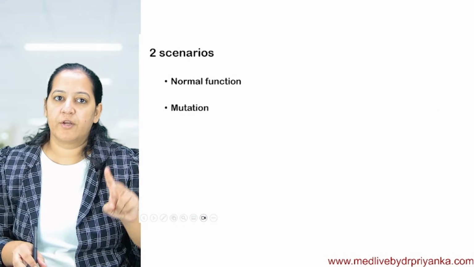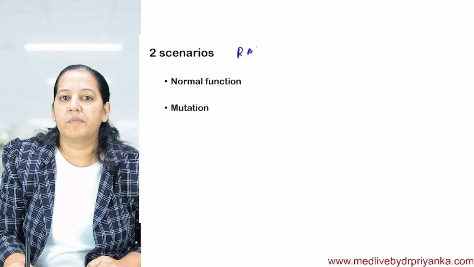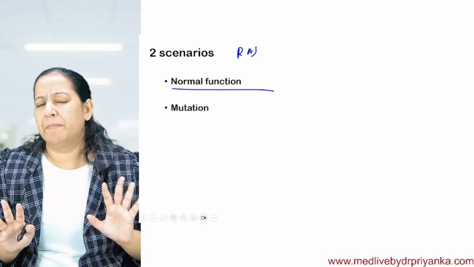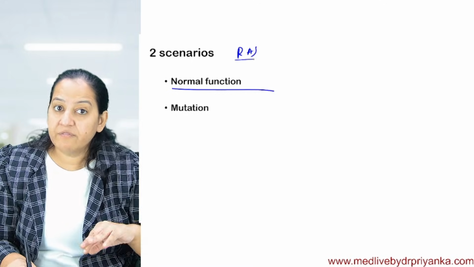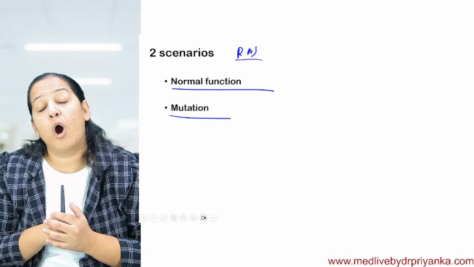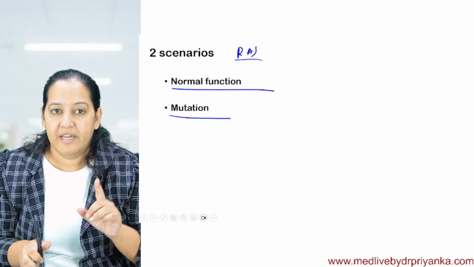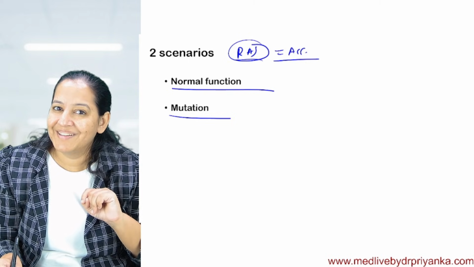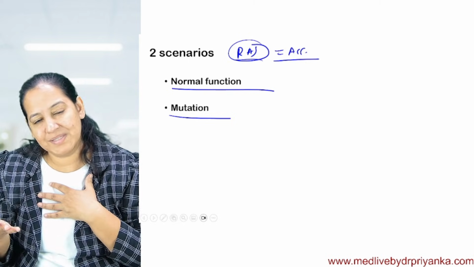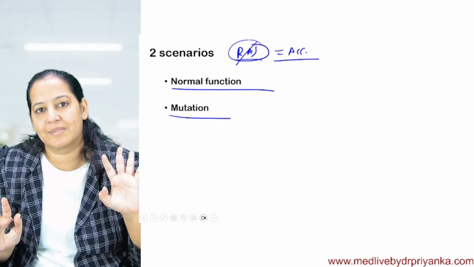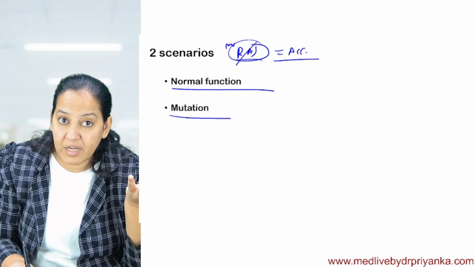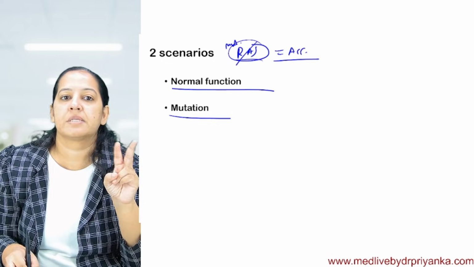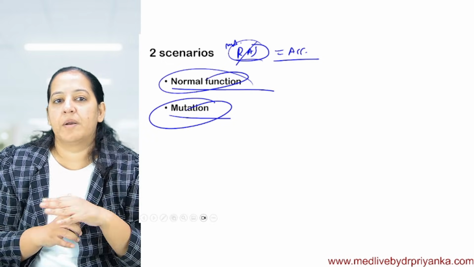Now I will teach you two scenarios. What does RAS do in normal people? It does simple mitosis under control. But what if RAS gets mutated? How does it cause cancer? RAS is the accelerator. Whenever the body wants to do mitosis, RAS gets activated and it does mitosis. But if it gets mutated, it does uncontrolled mitosis. So I will teach you two scenarios, one by one.